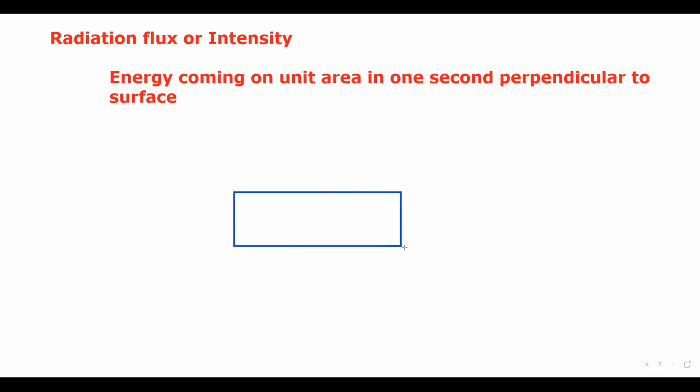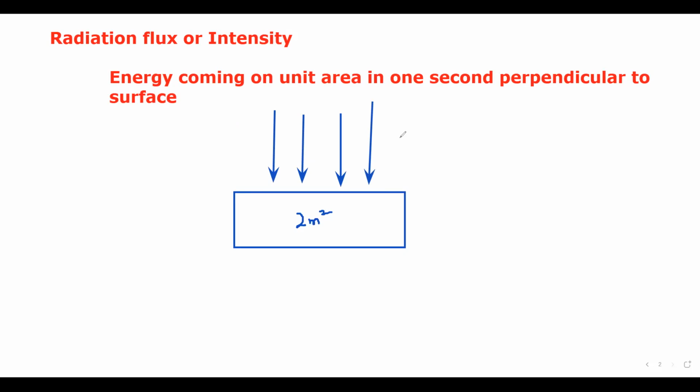So for example, this is a surface. How much energy? If it is making an angle, we have to take a component. So how much energy is coming on a specific area, unit area. Like for example, this is a 2 meter square area. The energy which was coming is 10 joules and the time is 5 seconds. I want to calculate the radiation flux. So how much energy is coming on unit area?